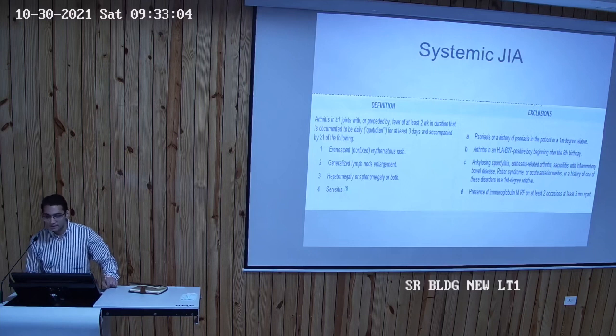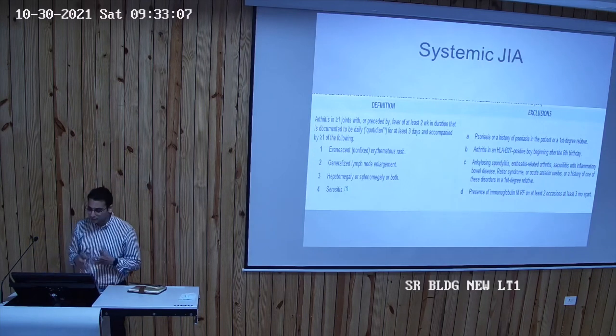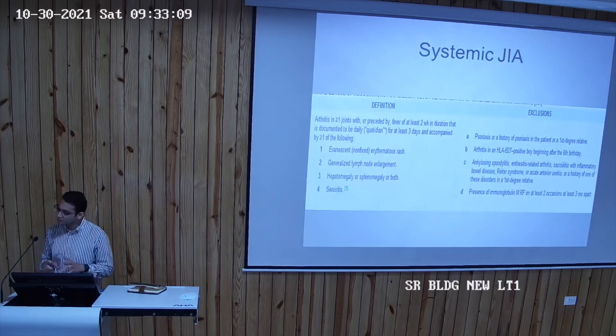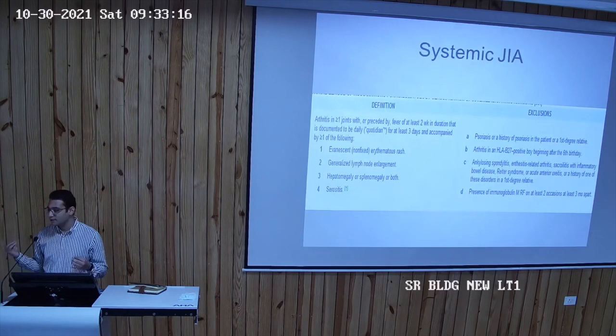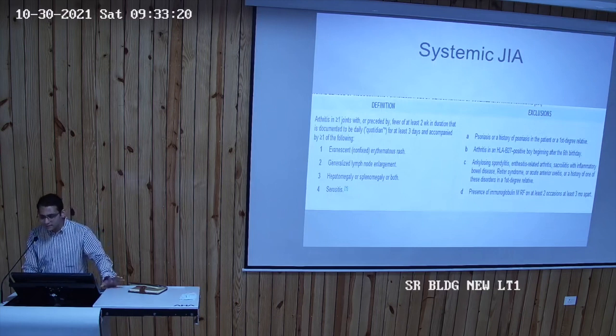fevers are not seen. They also said that there's a concept of auto-inflammatory diseases. I don't know if you guys are aware, but autoimmune and auto-inflammatory are two different things. Autoimmune means it affects adaptive immunity, and auto-inflammatory means it affects innate immunity. So systemic JIA used to be, it's still actually, it's not very clear whether it comes under autoimmune or auto-inflammatory, because the children with systemic JIA behave like genetic problems of the innate immune system. So fevers and recurrent rashes is something we would see in auto-inflammatory diseases.